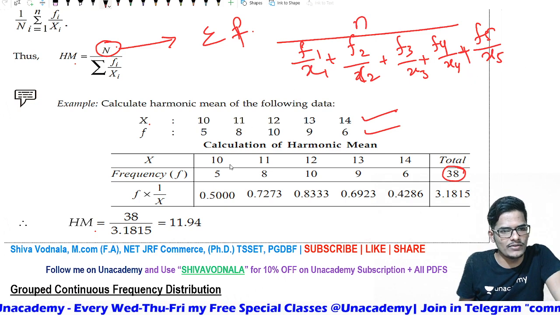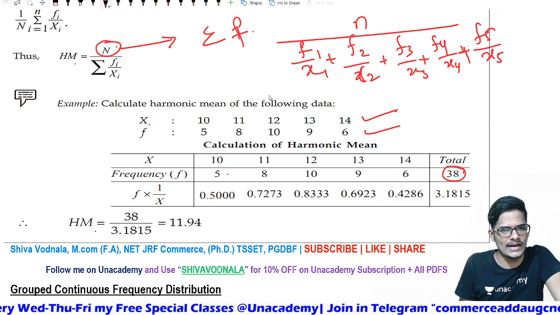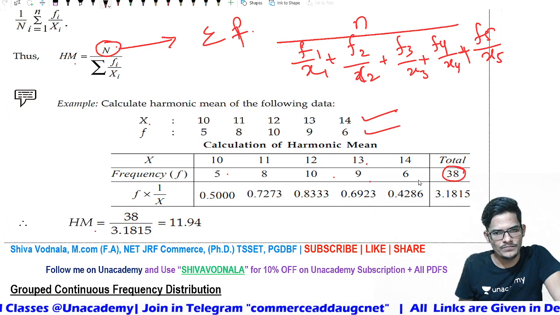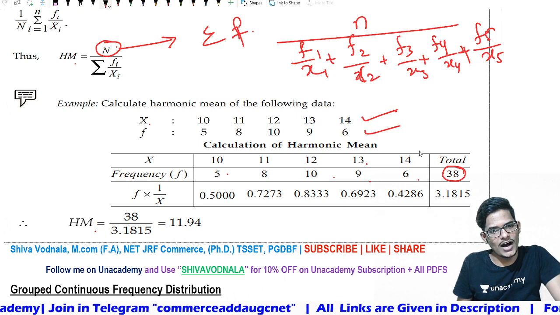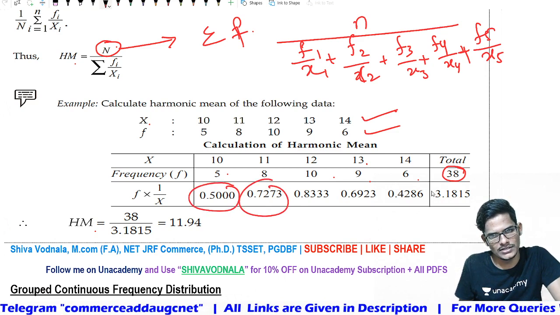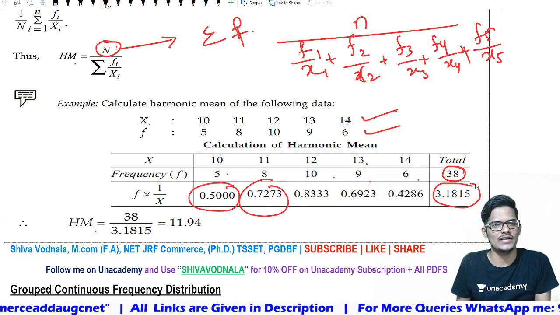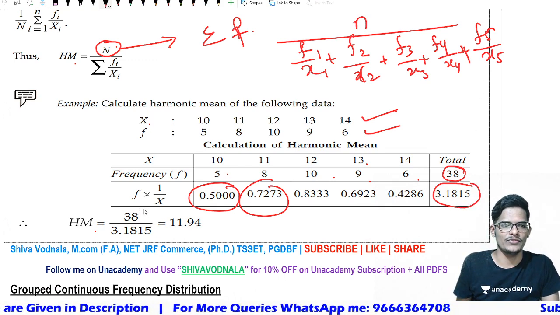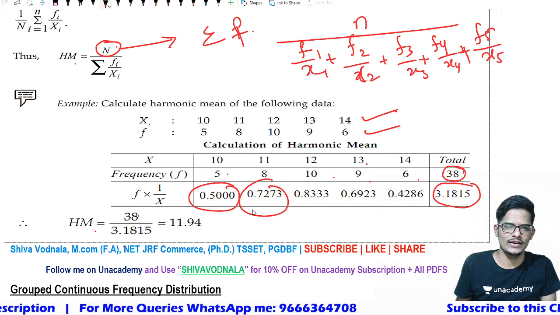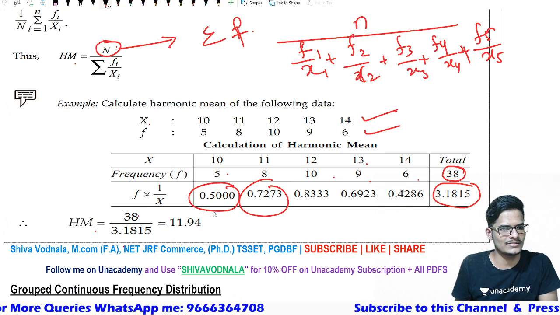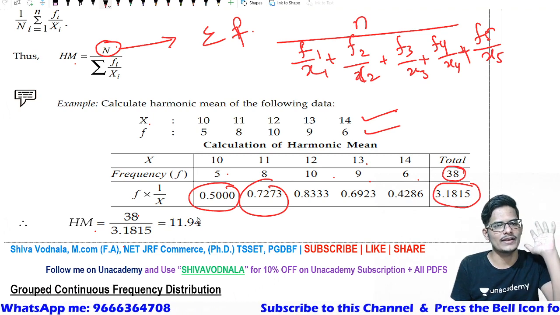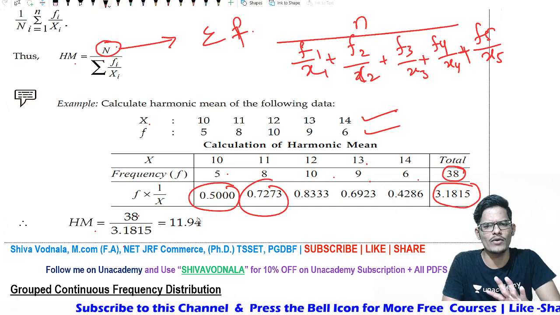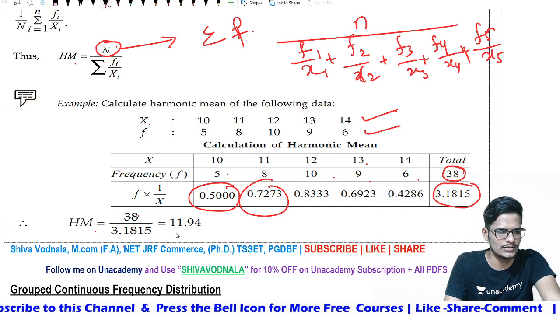Now if you look at the frequencies, 5 divided by x1, 10; 5 divided by 10, 8 divided by 11, 10 divided by 12, 9 divided by 13, 6 divided by 14. All together, if you do this, these will be the final numbers. The summation of the f by x series, that is the denominator, is equal to 3.1815. Then applying the formula, n is 38, and 3.1815 is the summation of f by x, so 38 divided by 3.1815 is equal to 11.94, the final number. I am not going to go through the calculations because I am giving a ready-made calculation to avoid wasting time. You just need to understand the concept.